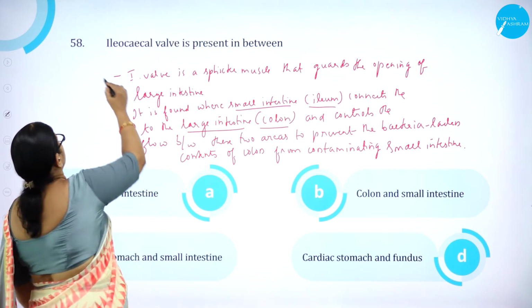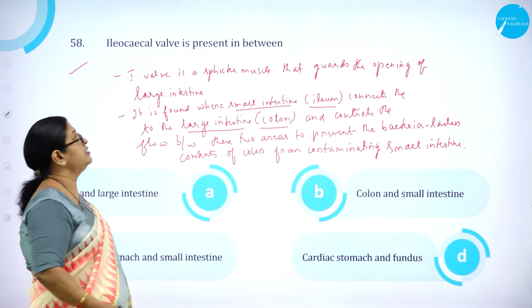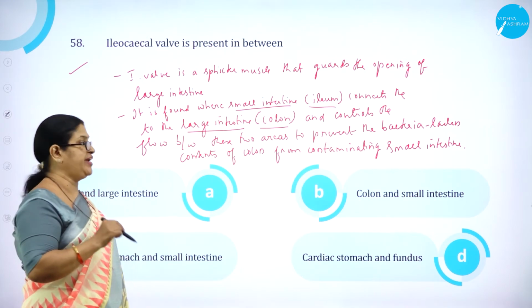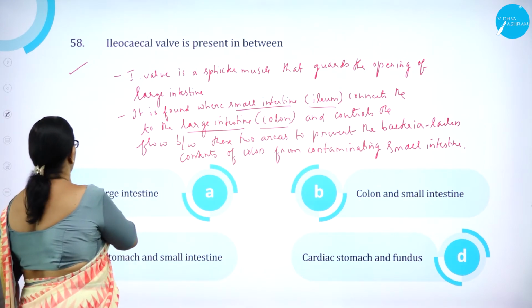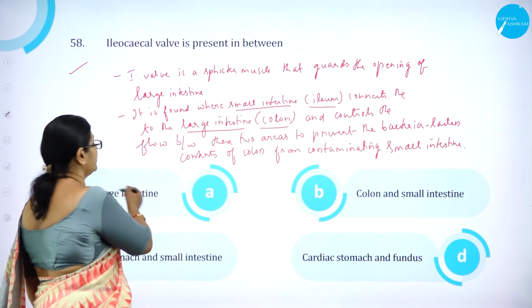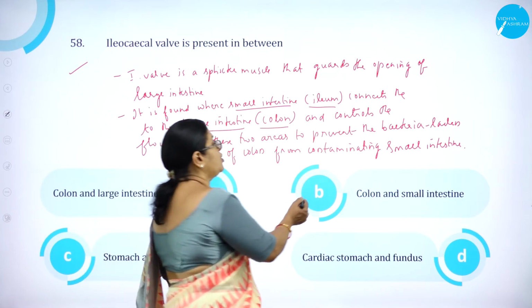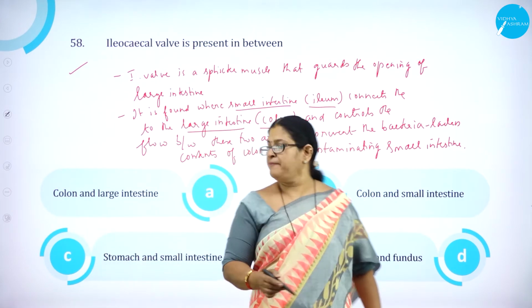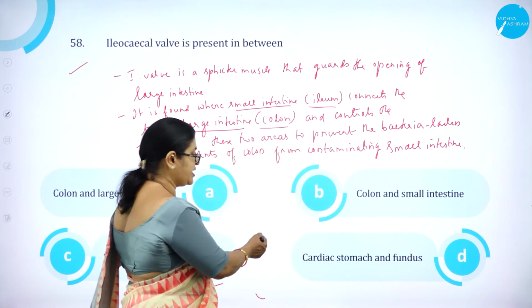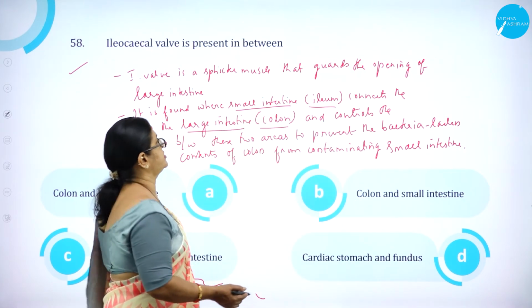Moving on to question number 58. The ileocecal wall is present in between. Option A, colon and large intestine. Colon is nothing but large intestine, and again large intestine is given. Option B, colon and small intestine. Then option C, stomach and small intestine. Option D, cardiac stomach and fundus.